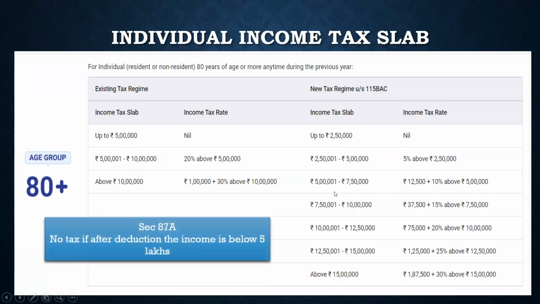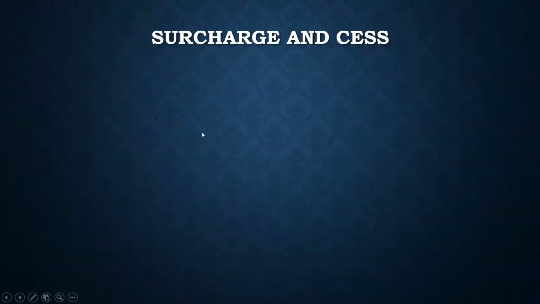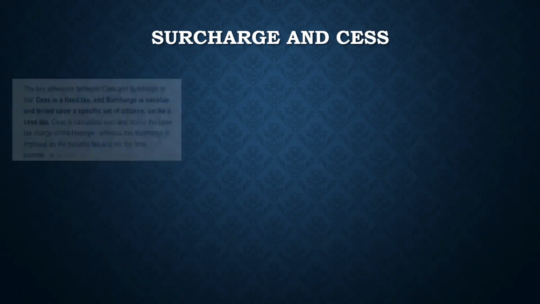So this section is not required in this case, because it's straight away given that up to 5 lakhs, it is nil. So other than tax, there are a few more important things that we do not pay any attention to, which are surcharge and cess. So what are surcharge and cess?